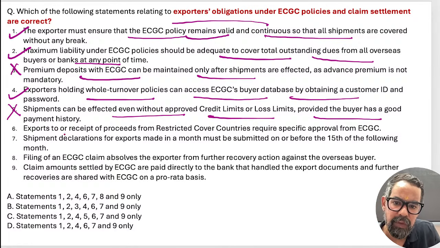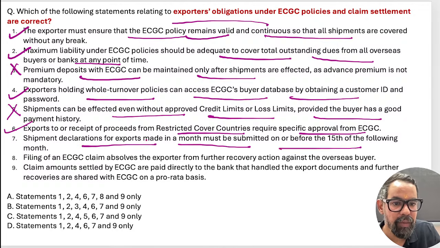Next one, export to the receipt proceed from the restricted cover countries require specific approval. Restricted countries, yes. The next one is shipment declaration for the export made in month must be submitted before 15th of the next month. This should be correct.